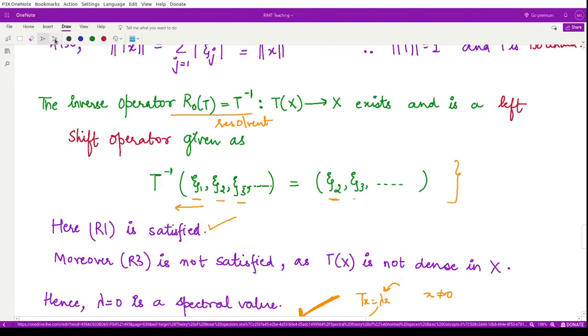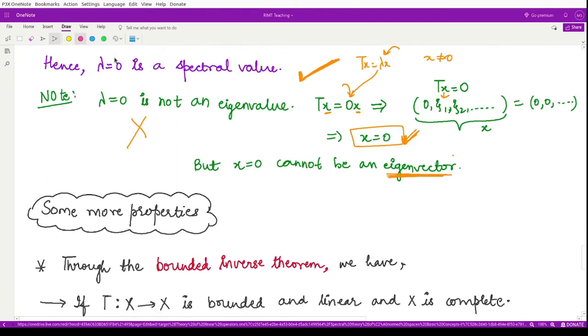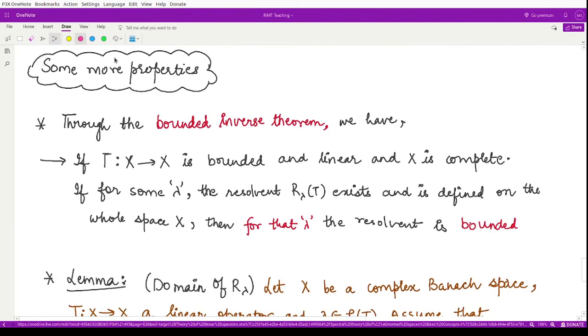Okay, now let us move on to some more properties related to this resolvent operator. You might have studied the bounded inverse problem in the basic course. Based on that, we have the result which says that the operator T defined from X to X, where X is some normed space, is bounded and linear, and the space itself is complete.